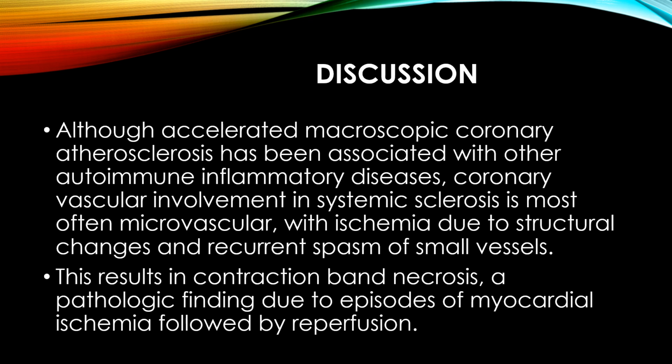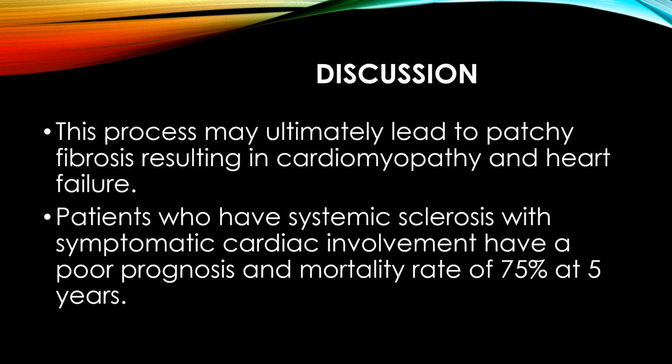Although accelerated macroscopic coronary atherosclerosis has been associated with other autoimmune inflammatory diseases, coronary vascular involvement in systemic sclerosis is most often microvascular, with ischemia due to structural changes and recurrent spasm of small vessels. This results in contraction band necrosis, a pathological finding due to episodes of myocardial ischemia followed by reperfusion. This process may ultimately lead to patchy fibrosis resulting in cardiomyopathy and heart failure.